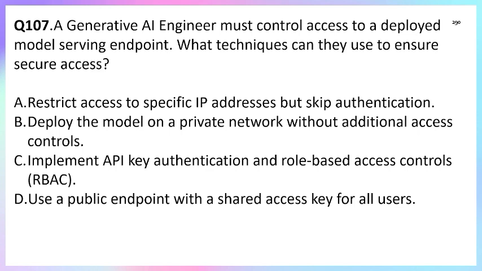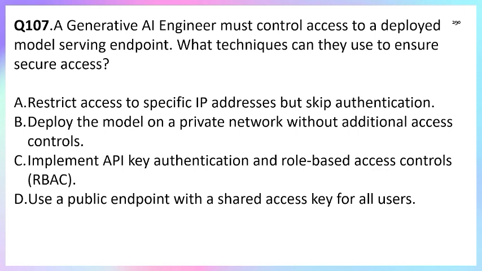So what is the question asked? The question asks which technique we can use to secure access. For securing access, option A restricts access to a specific IP. IP restriction alone isn't enough. No authentication means it's not secure, right?